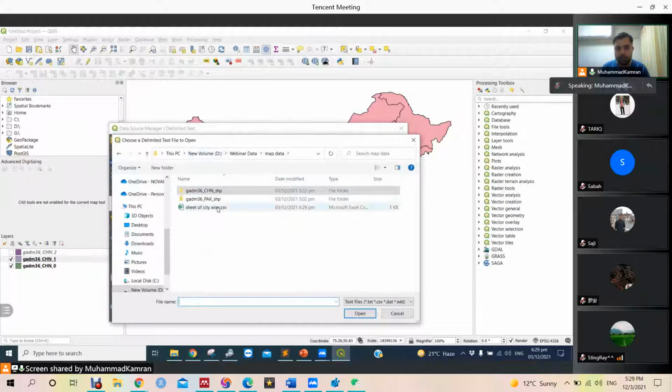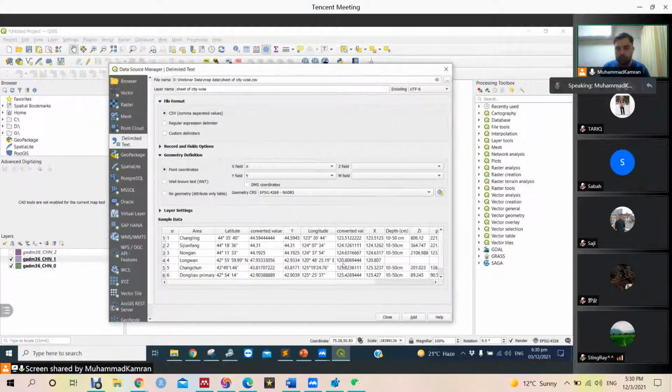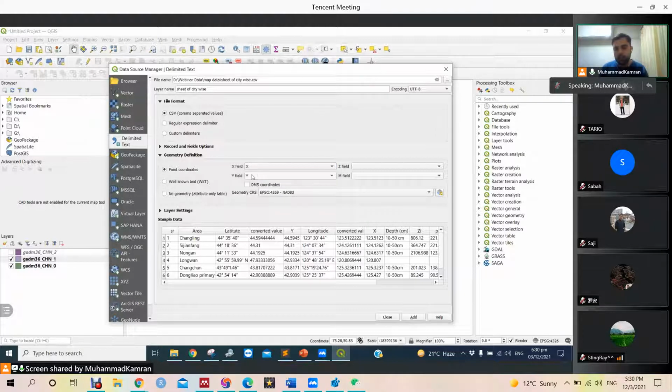And when we see in the webinar data, the map data is a CSV file, the only CSV file available in the folder sheet of city, and I will open it. It will show me a preview of the data, and it will say X coordinate is X and Y. These are the fields like area, latitude, longitude. So X and Y are readable for our software. So we will choose X with X and Y with Y, or longitude with X and latitude with Y. So this is how we are going to do it.